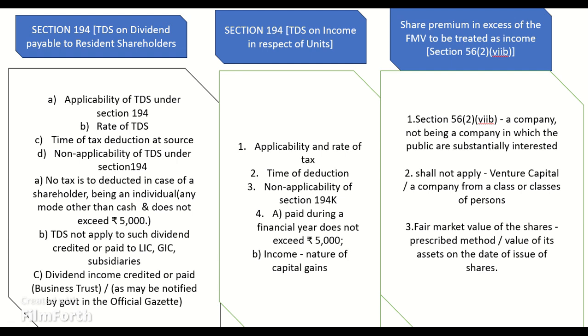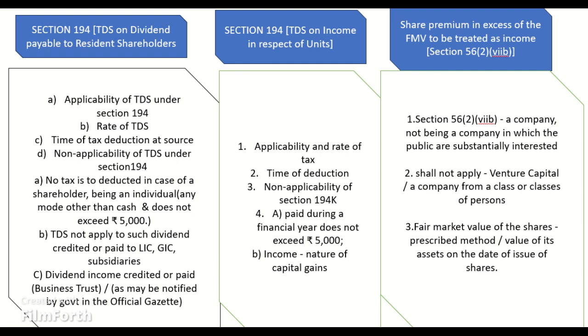Next topic, Section 194K, TDS on income in respect of units. Applicability and rate of tax. Section 194K provides for deduction of tax at source at 10% by any person responsible for paying to a resident any income in respect of units of a mutual fund, units from the administrator of the specified undertaking, units of UTI, units from the specified company.